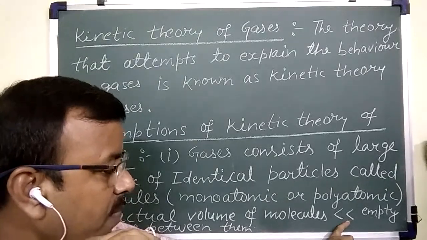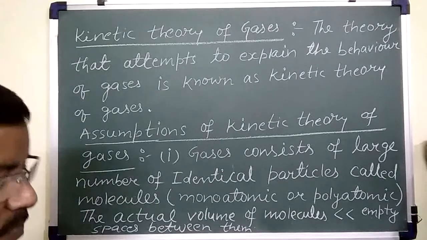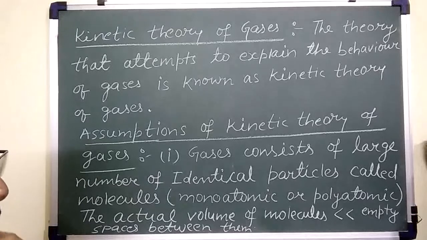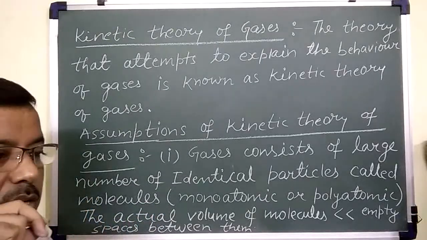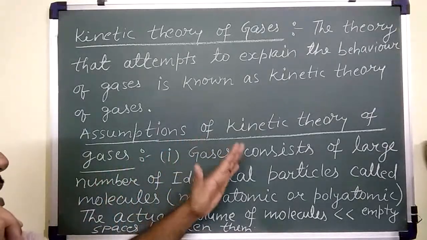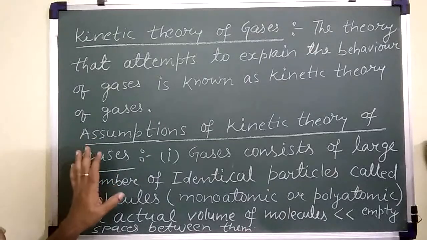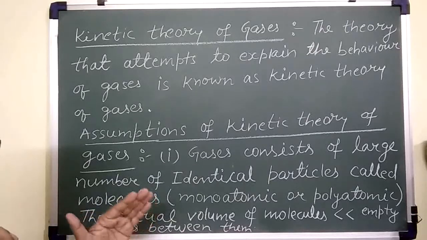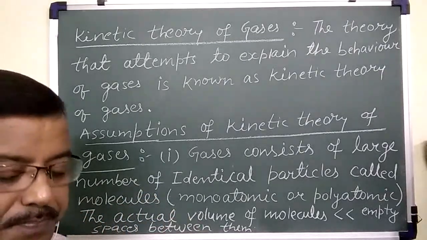So with the help of a picture we will try to explain this. Now this is the first assumption. Now we will see the other assumptions in the kinetic theory of gases. An assumption is a completely hypothetical concept, but with the help of these we will explain the behavior of gases.